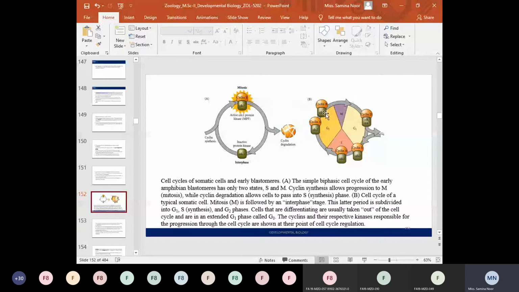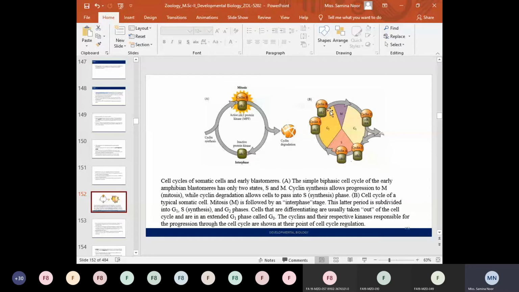So the cell has entered into the division phase from the interphase. At the end of the division phase, again the cyclin proteins are degraded. Upon the degradation of the cyclin protein, the cell again enters into the interphase. During the interphase, cyclin proteins are synthesized or accumulate.